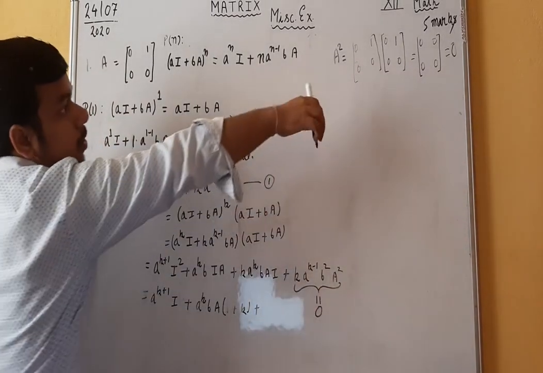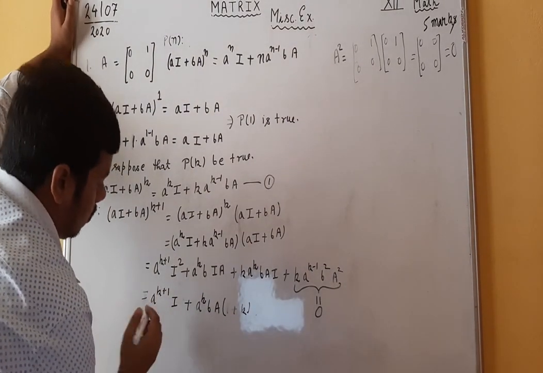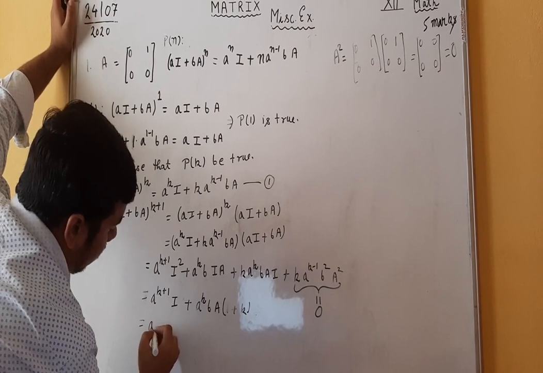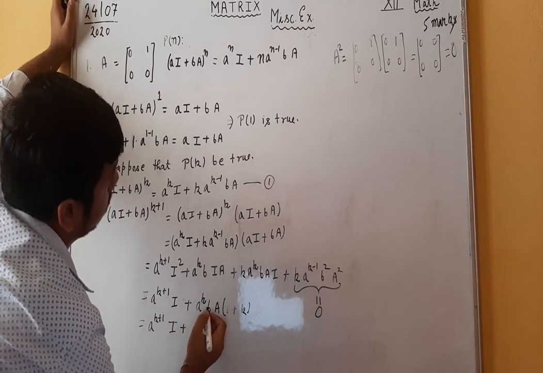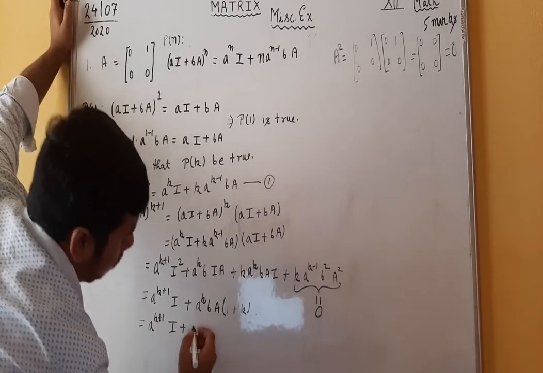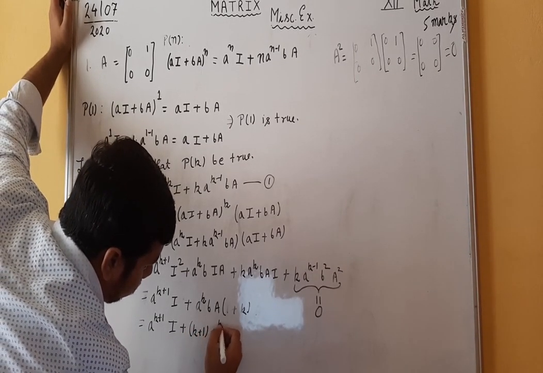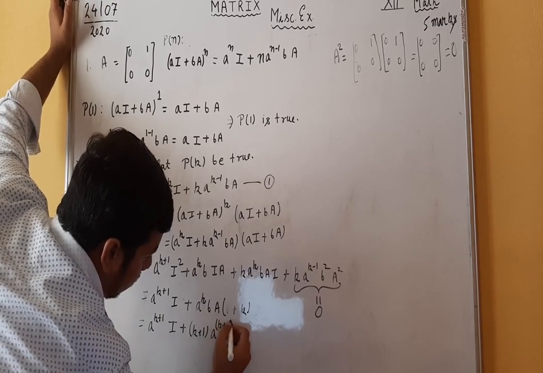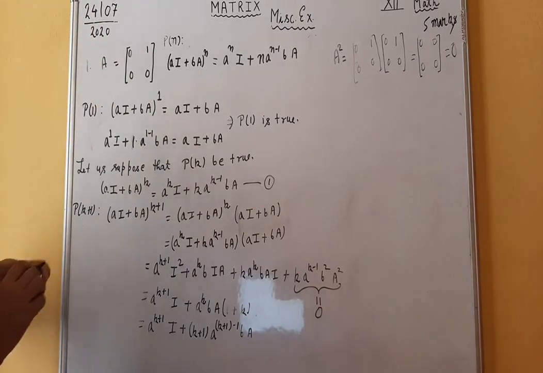Why? Because A squared is 0, right? Okay, I can rearrange this. A^(k+1) I plus, I can rewrite it as (k+1) A to the power, k you can also write as k plus 1 minus 1, BA.